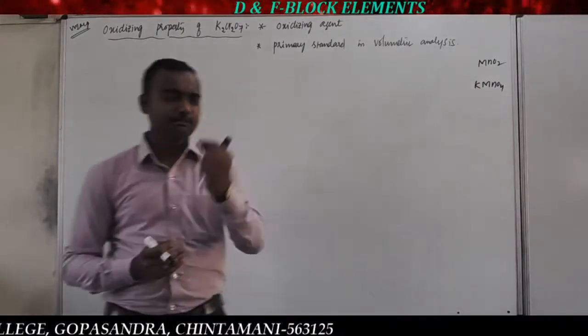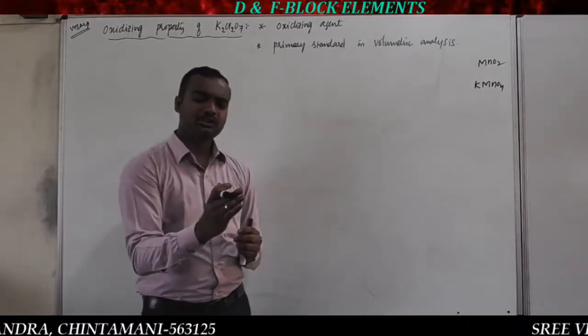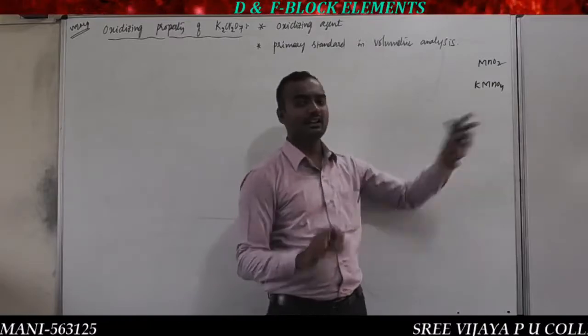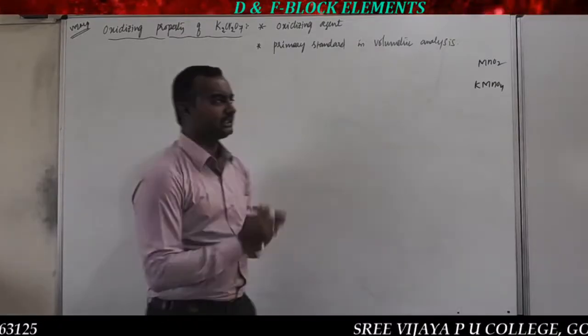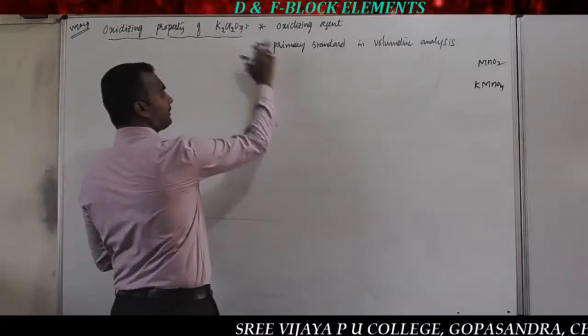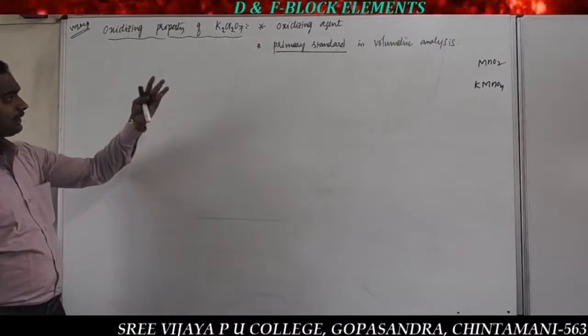So one simple way: primary standard concentration remains same. ನೀವು ಒಂದ್ಸಲಿ ಕಾನ್ಸಂಟ್ರೇಷನ್ ರೆಡಿ ಮಾಡಿಟ್ರೆ ಆ ಸೊಲ್ಯೂಷನ್ ಯಾವುದೇ ಕಾರಣಕ್ಕೂ ಚೇಂಜ್ ಆಗಲ್ಲ. ಅದೇ ಸೆಕೆಂಡರಿ ಸ್ಟ್ಯಾಂಡರ್ಡ್ ಅಲ್ಲಿ 100% ಚೇಂಜಸ್ ಆಗುತ್ತೆ. So that is the concept of primary and secondary standard. ವಾಲ್ಯೂಮೆಟ್ರಿಕ್ ಅನಾಲಿಸಿಸ್ ಅಲ್ಲಿ potassium dichromate acts as a primary standard. So one more thing, not only potassium dichromate.